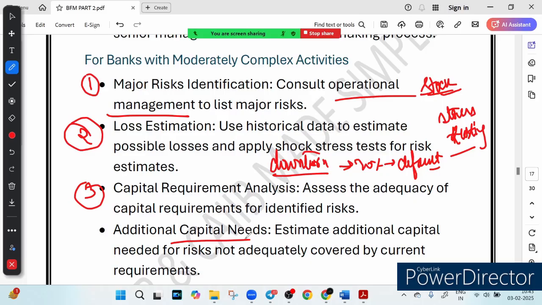Why does it matter? That is why it matters, to avoid financial crisis and regulatory penalty, right? So capital requirement analysis is needed to avoid the financial crisis and regulatory penalty.